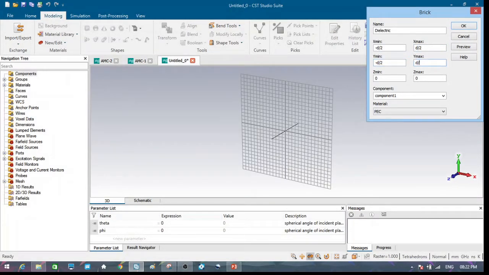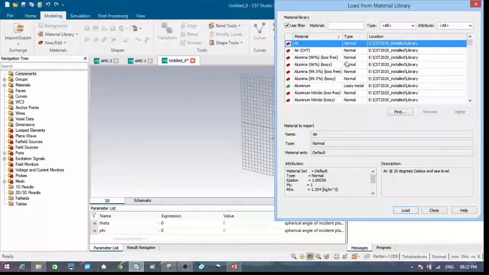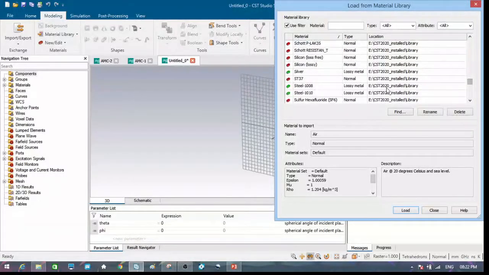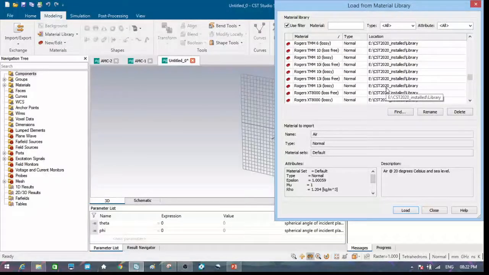I am defining the dimension as minus d by 2 to d by 2, and thickness of the dielectric as h. And I am taking the dielectric from the material library. We have to select Rogers RT5880.